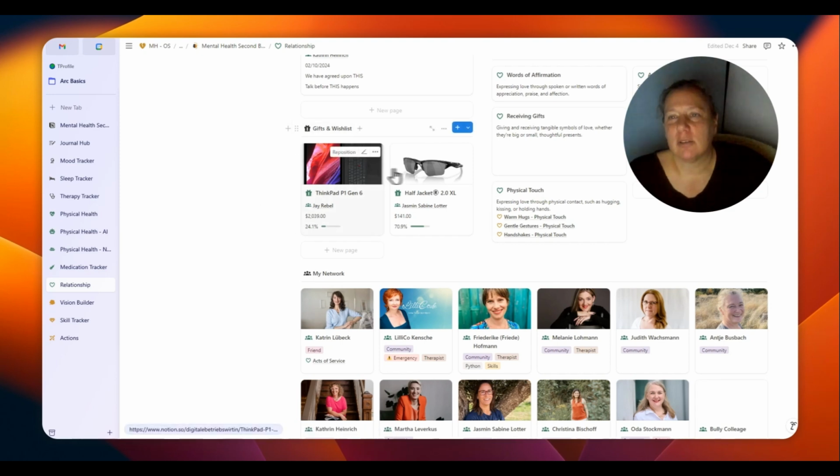And this is also a gift and wish list tracker for the holiday seasons or for birthdays. You just add it, and you have a budget and you have a progress, for example, of the price, for whom it is, where you can buy it, and yeah, you can track all this in the gifts and wish list section.